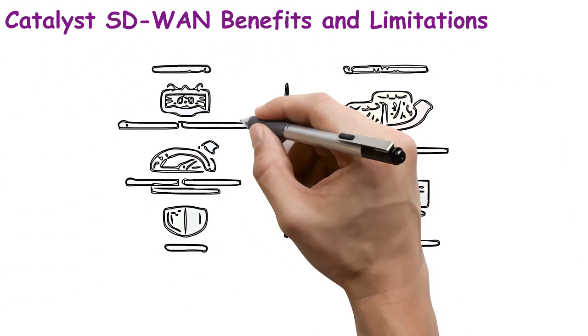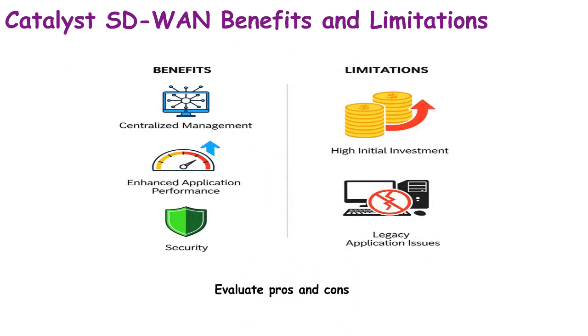Cisco Catalyst SD-WAN provides many benefits, but also comes with certain limitations. Think of it as upgrading to a modern smartphone, but still depending on network coverage. The main benefit is centralized management, reducing complexity for administrators. It enhances application performance by dynamically selecting the best path for traffic. Built-in security ensures end-to-end encryption and seamless segmentation across all connections.